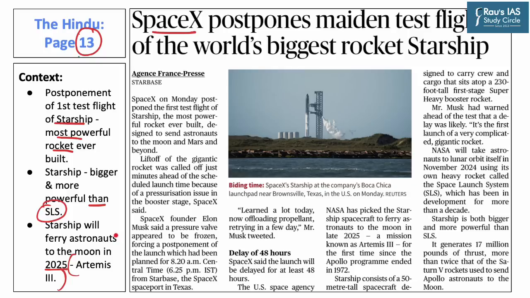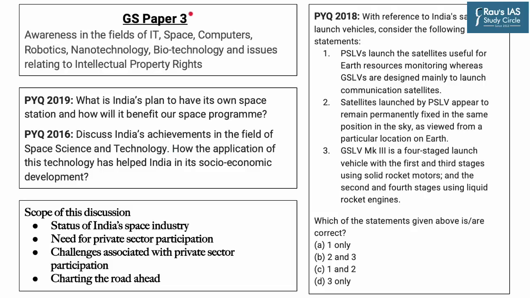Now, private sector participation in general has been a topic of discussion in India's space sector for some time. The importance of the space sector can be gauged by the fact that in GS paper 3, awareness in the fields of IT, space, computers, robotics, nanotech, and issues related to intellectual property rights has been mentioned. As you can see, in the previous year question of 2019, in GS paper 3, there was a question on India's plan to have its own space station and how it will benefit our space program.